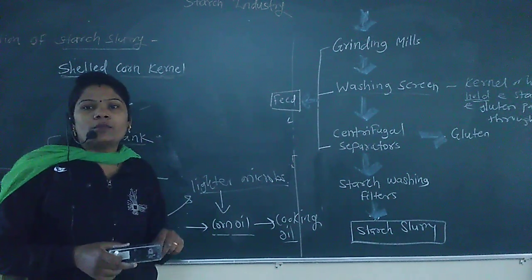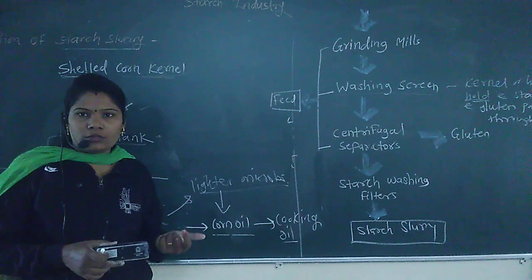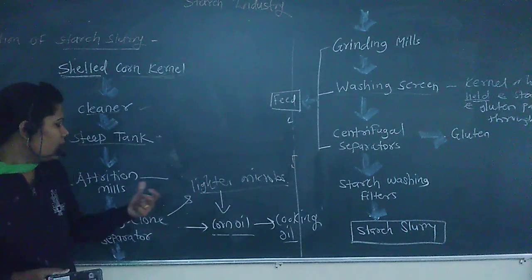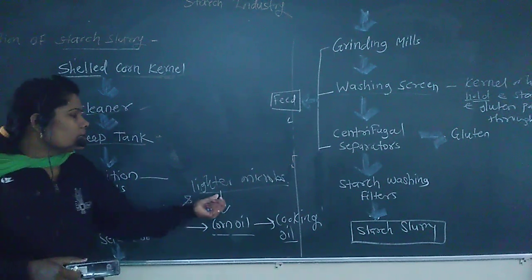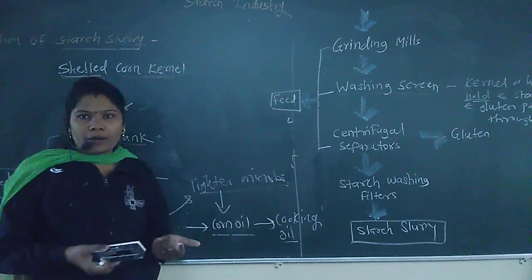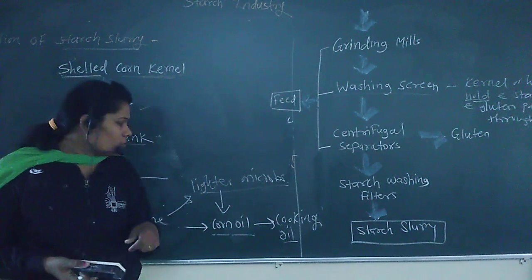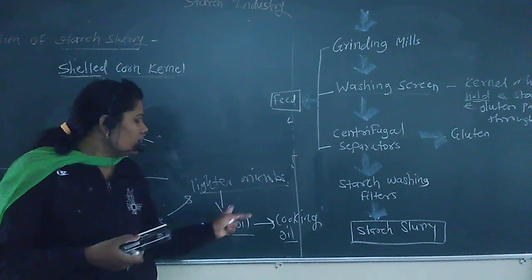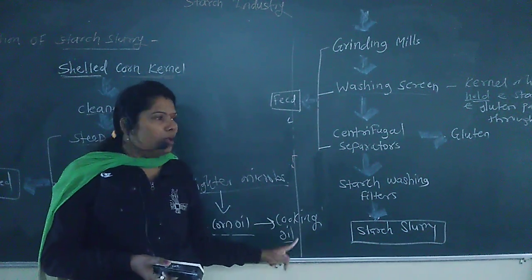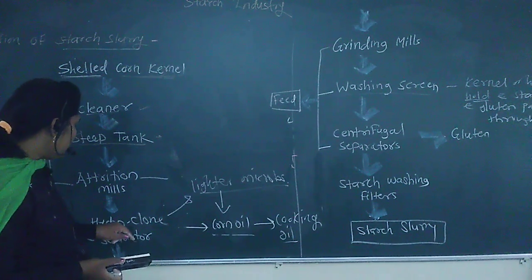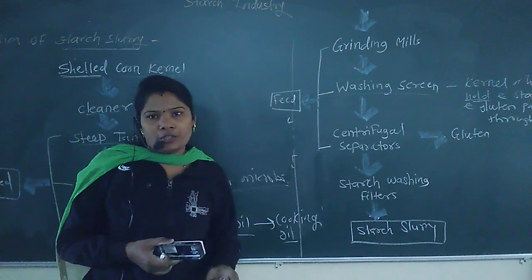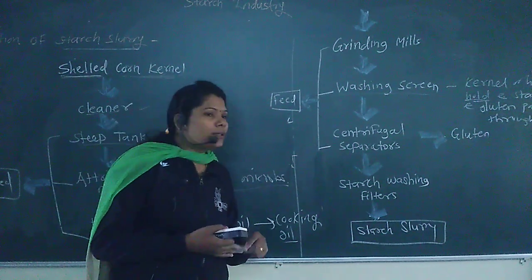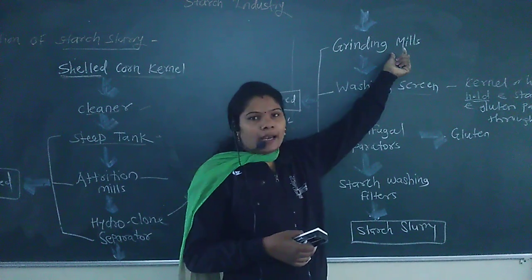Next, it is transferred to the hydroclone separator. In the attrition mill, if we add water, there is a formation of a mixture of microorganisms (germ) and also the corn kernels or hull. In the hydroclone separator, the lighter germ is separated out. On processing, this forms corn meal, and on refining the corn meal, there is a formation of cooking oil. Next, in the hydroclone separator there is a mixture of hull, gluten and starch. This is further ground in the grinding mills.